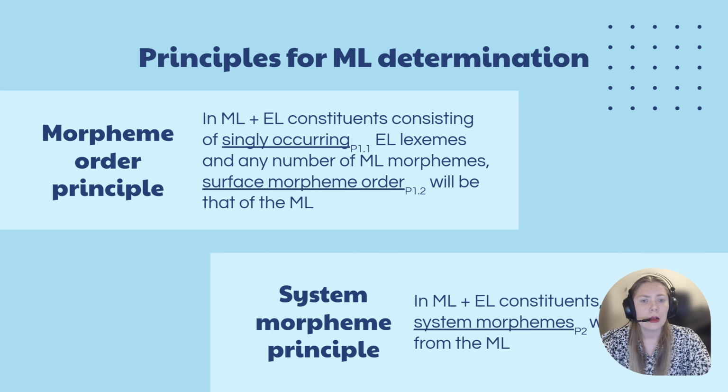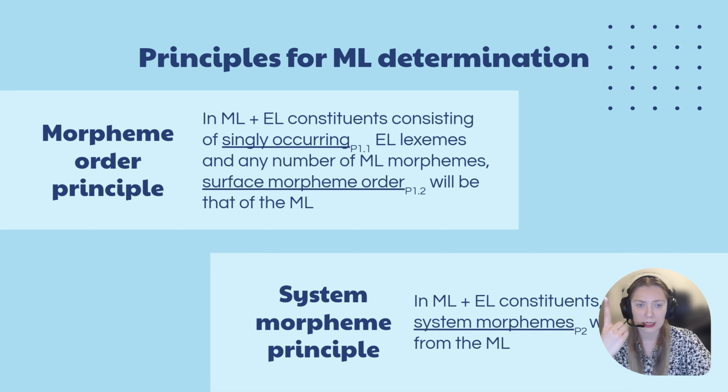The reason why I have underlined some parts of these principles is because the principles present certain features of the matrix language, and actually the morpheme order principle conceals two features of the matrix language: that the matrix language is the language of the context if the embedded language insertions are singly occurring, and secondly, that the matrix language is the language that provides the morpheme order.